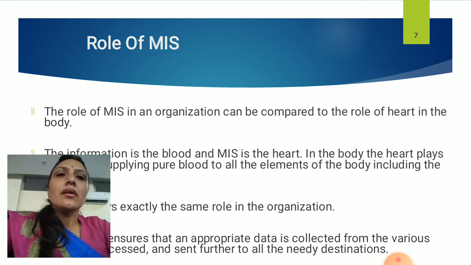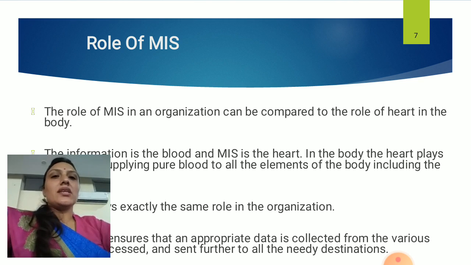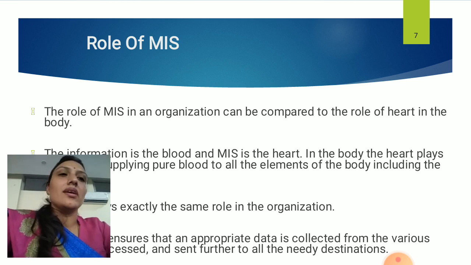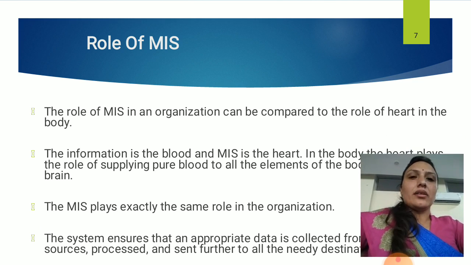So for the organization, MIS is like the heart, which needs to take care of all the parts of the organization, right? So the first point says the role of MIS in the organization can be compared to the role of the heart in the body. It circulates blood to all the parts of the body. In the same manner, the MIS also plays the role and it circulates information as the blood to all the parts. MIS plays exactly the same role in the organization.